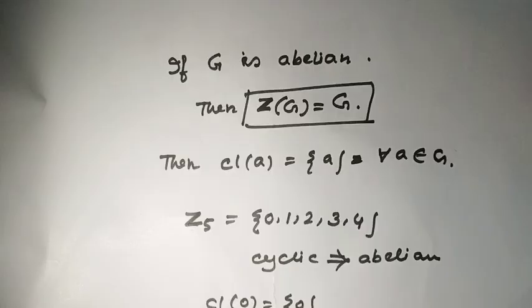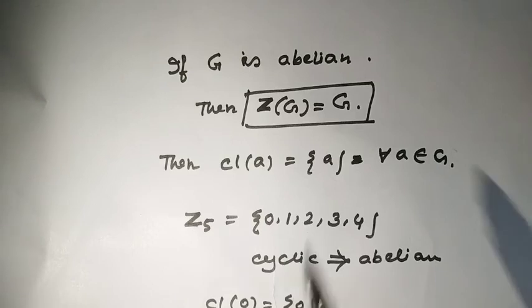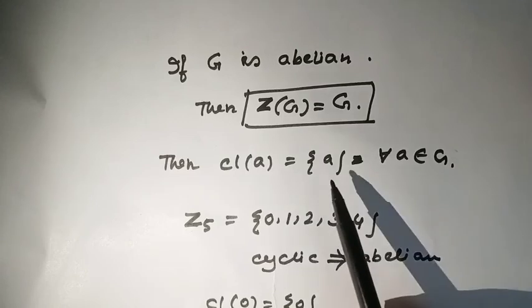Okay. Now there exists a question. If G is an abelian group, what will be the conjugacy class of any element of this group? Very interesting. We all know in an abelian group Z(G) equals the whole group. Also, we all know in Z(G), the conjugacy class of any element is only this element itself.